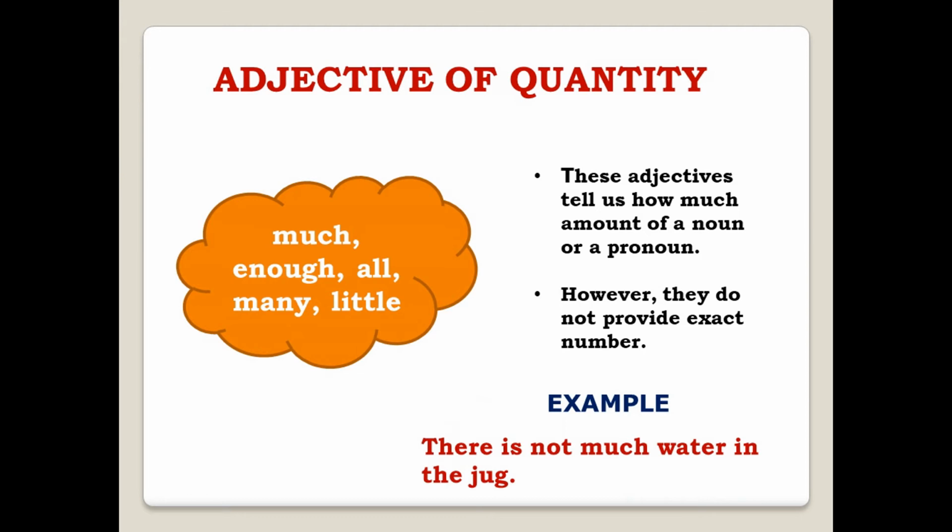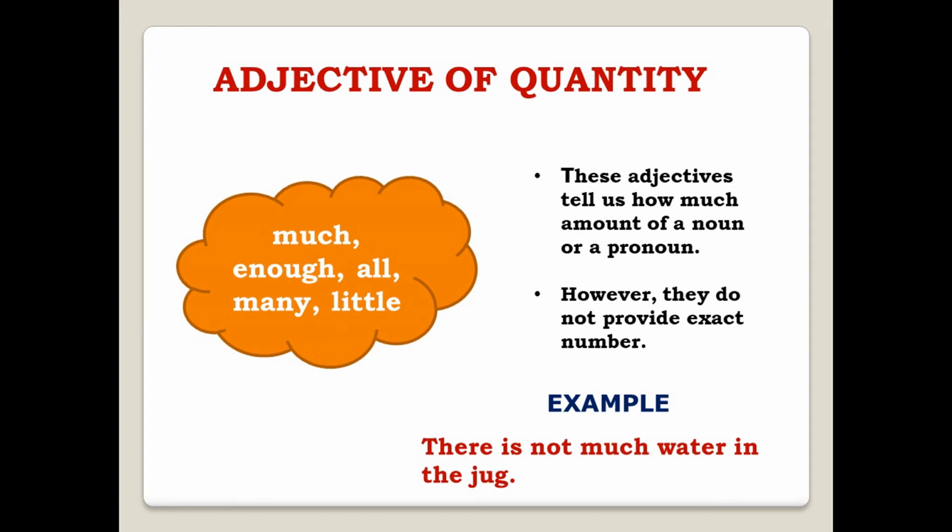So there is not much water in the jug. So what are we saying here? We are saying that there is not much water in the jug. We are not quantifying it. We are not saying that there is one or two water in it, because it is an uncountable noun. Water is an uncountable noun.